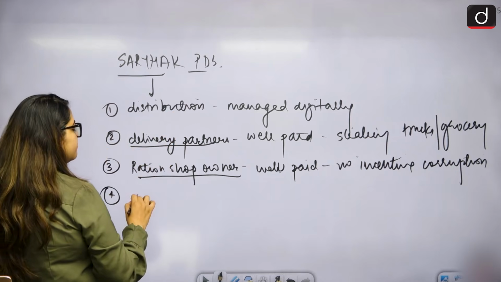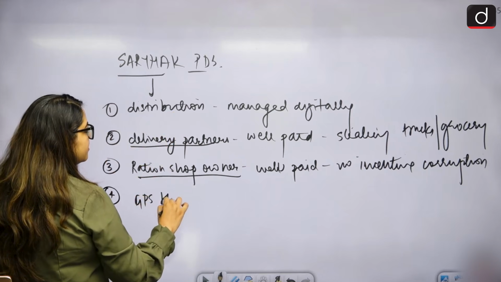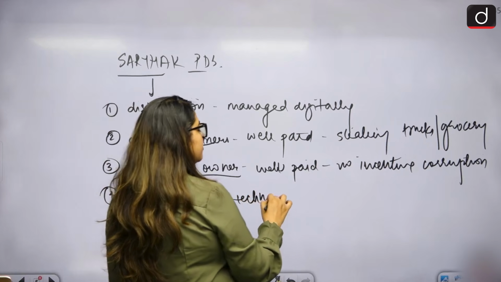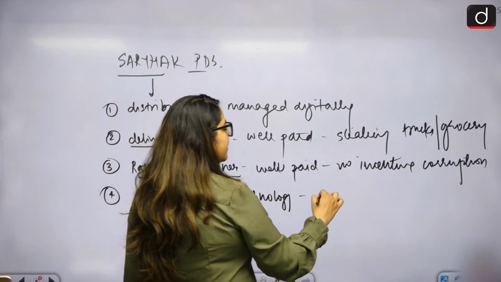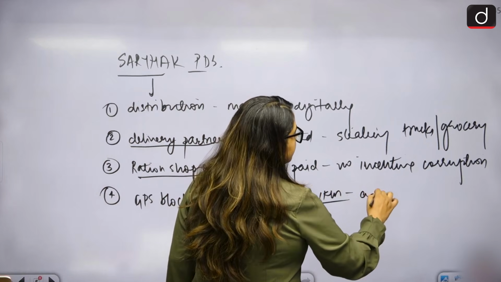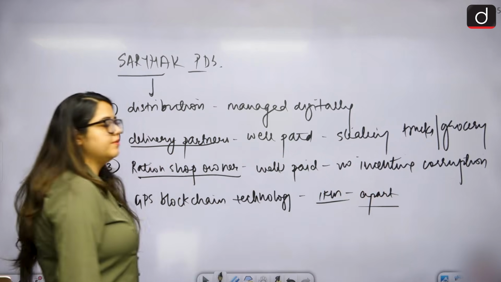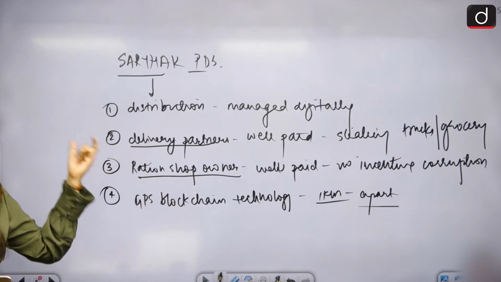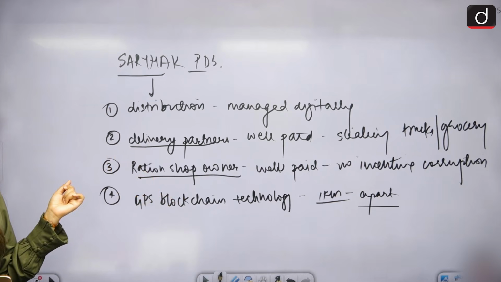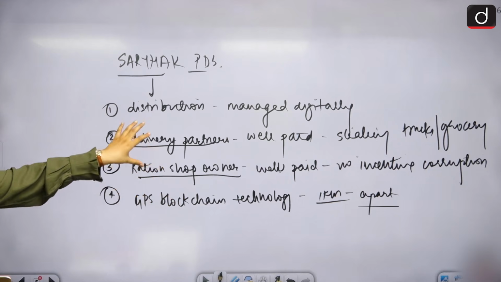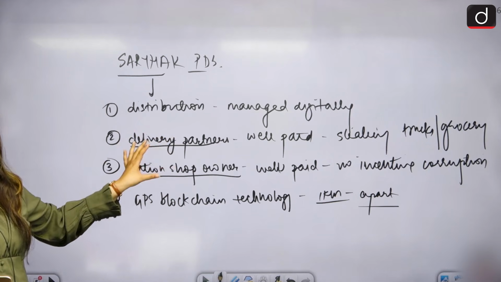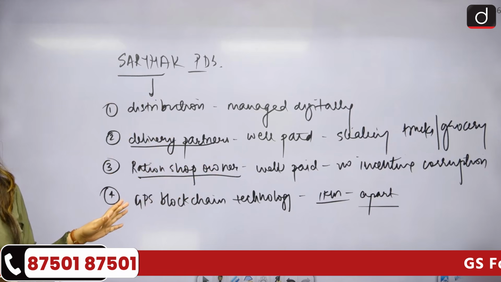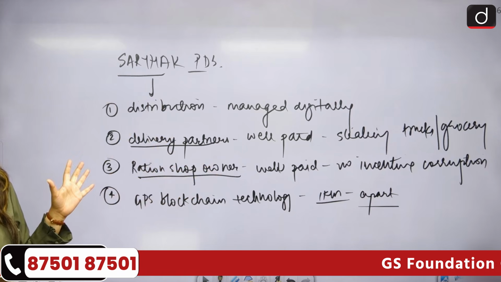For this, we will have GPS blockchain technology, where these trucks will be tracked every kilometer. That way we will make sure that they are not stolen, they don't stop anywhere, and nothing goes wrong. So the incentive to do this has been removed. And even then, if it happens, to stop that, we have GPS blockchain technology.